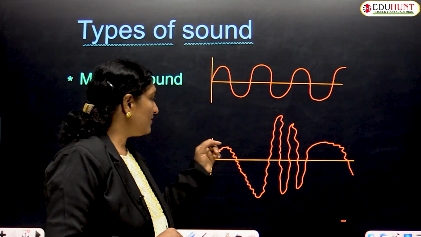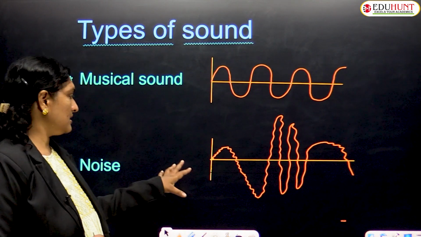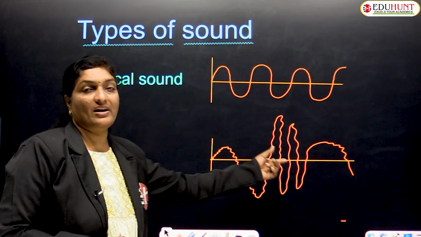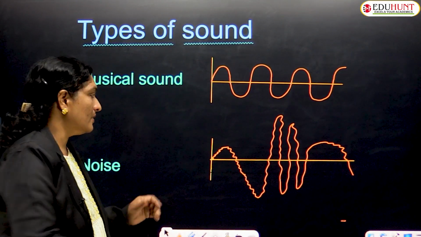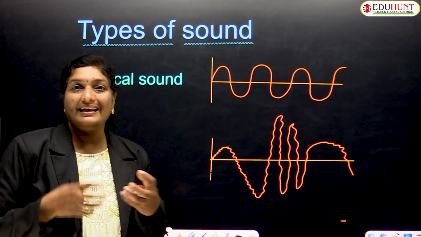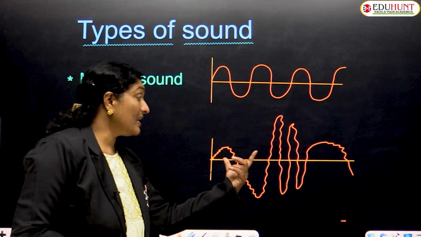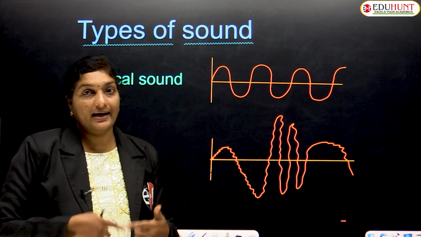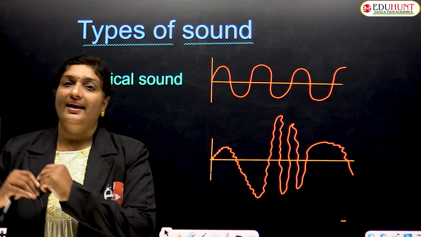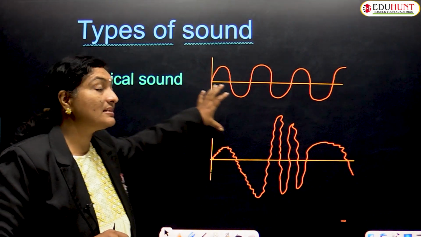But if you observe the second figure, this is an example of noise. One amplitude is different when compared to the other amplitude. Here less frequency and here more frequency. So they are maintaining different patterns. So the same noise cannot be repeated again and again, whereas musical sound can be repeated again and again because it maintains the same pattern.